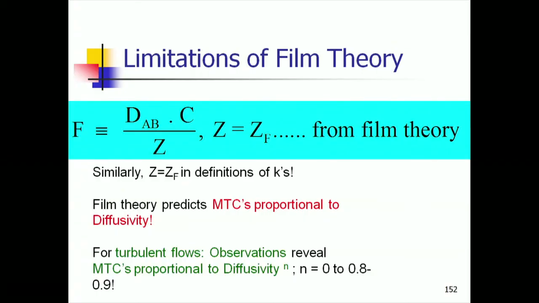This question was asked by Higbee, and therefore, the next model for mass transfer had grounds to be proposed. See, if you had in the first shot got the film model to predict all external data, we will not need any more models. The fact that it does not agree with experiments necessitates that we improve upon the film model and do it in a systematic fashion.